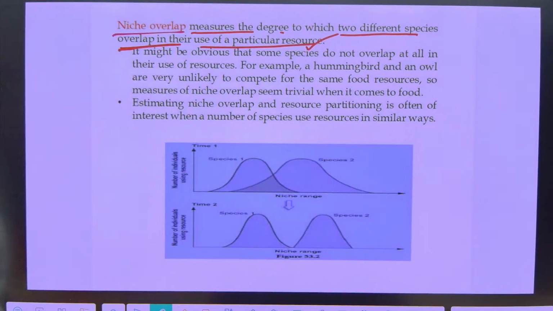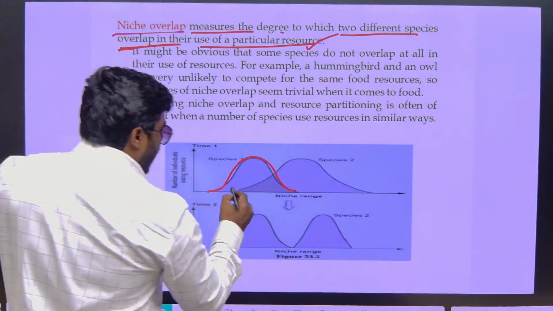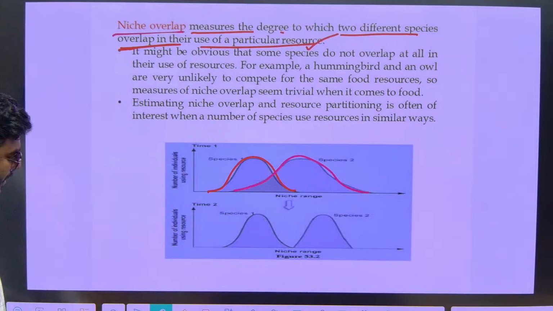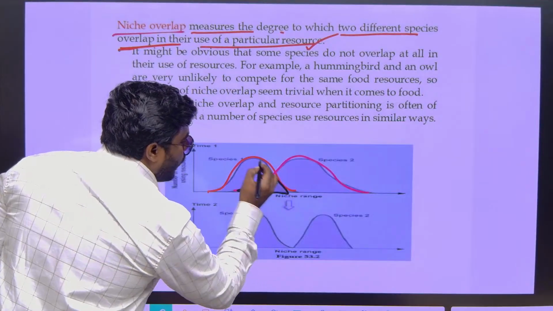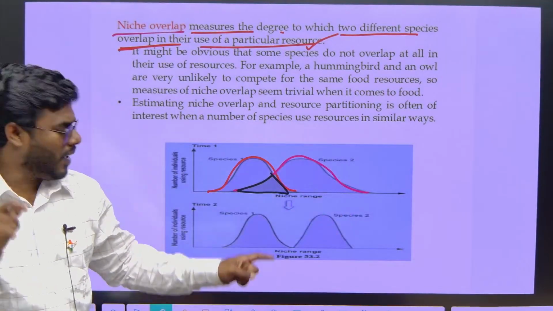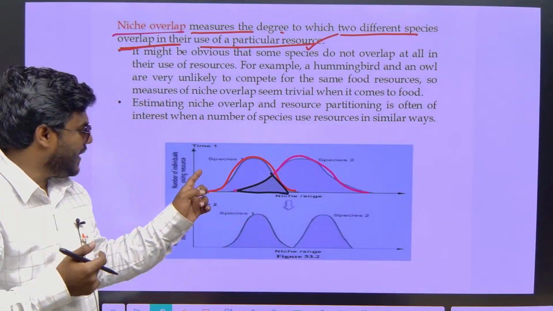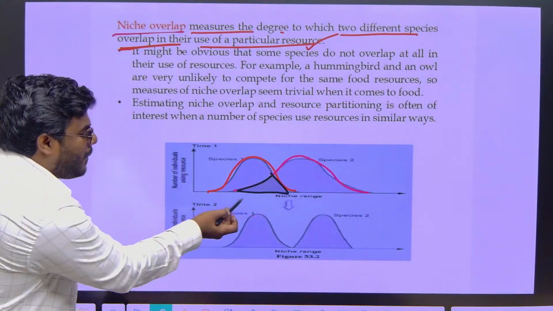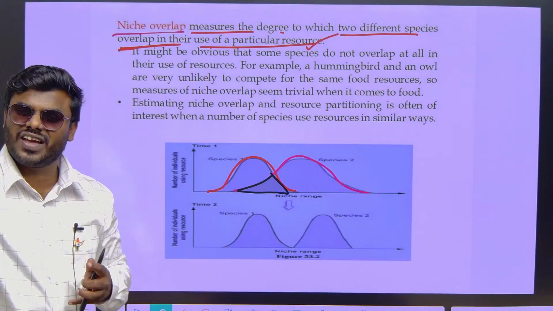See friends, please look into the picture. This is species 1. This is the niche of species 1. And this is the niche of species 2. Correct now? At one particular point, niche of species 1 and niche of species 2 got overlapped. Correct or not? I never use the word that their complete niche got overlapped. Only a small part of the niche got overlapped. In other words, I can say that generally competition did not occur. At one particular point competition occurred. That too, competition is very minimal. You are getting? Hence the overlapping of the niche is also very less.